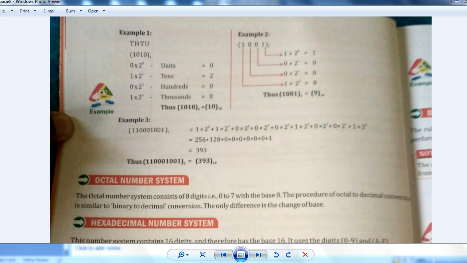Understood? Clear everything till now? Okay, next.